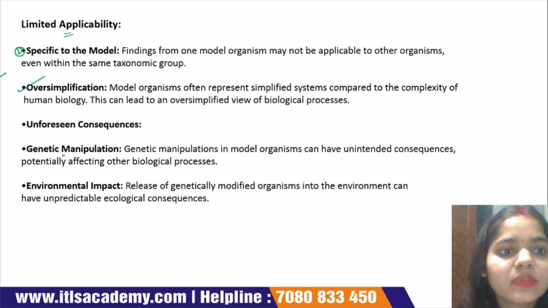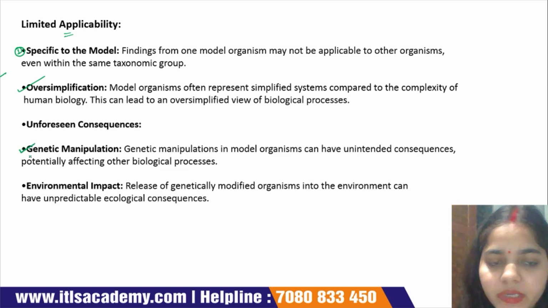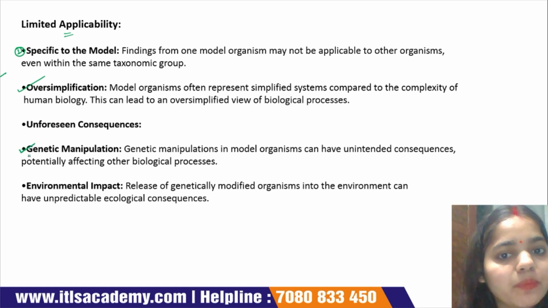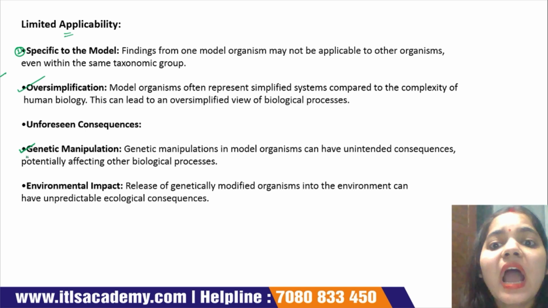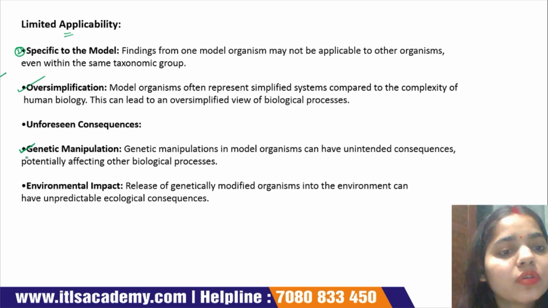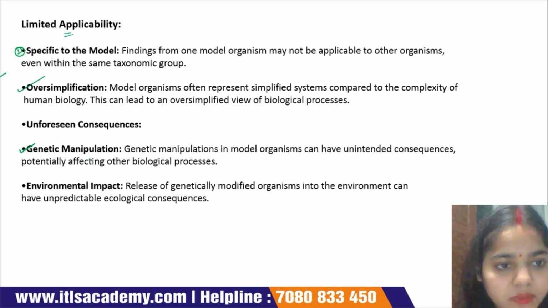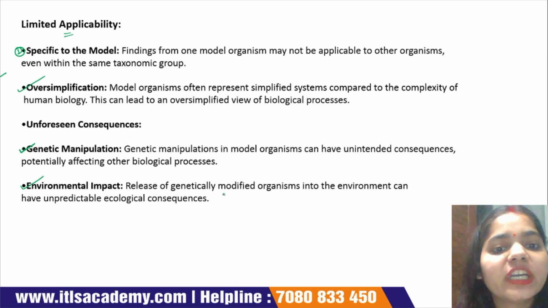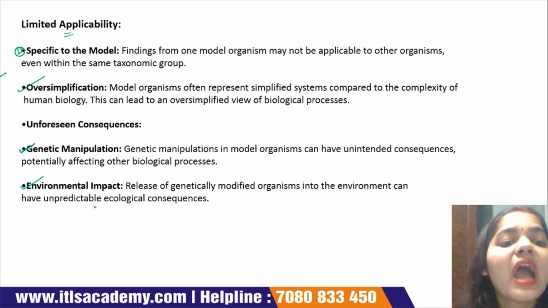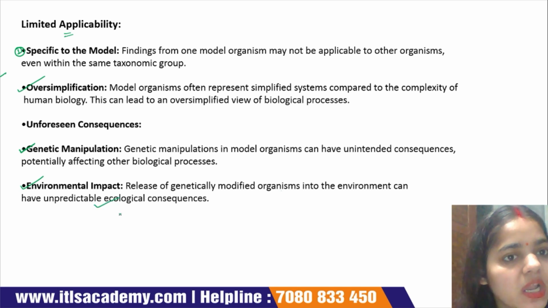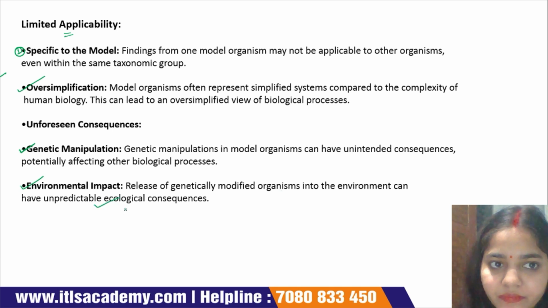Next is genetic manipulation. Genetic manipulation in model organisms can have unintended consequences, potentially affecting other biological processes. Next is environmental impact. Releasing modified organisms into the environment can have unpredictable ecological consequences.